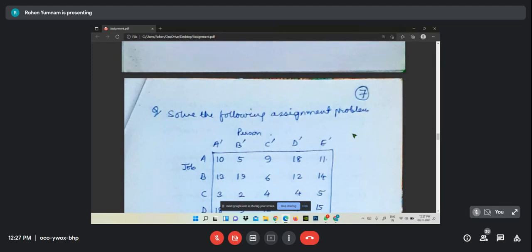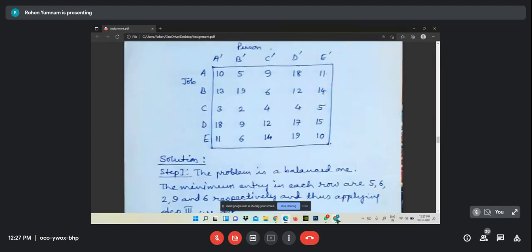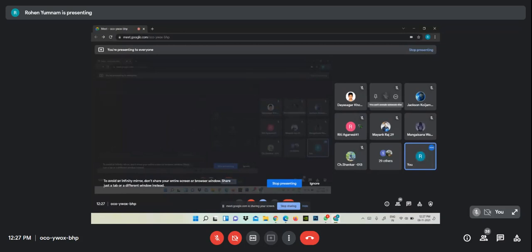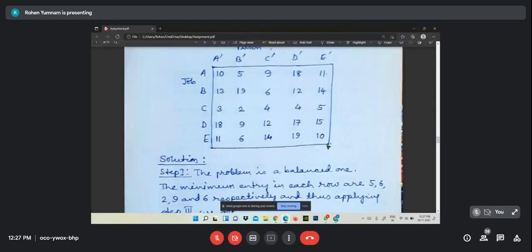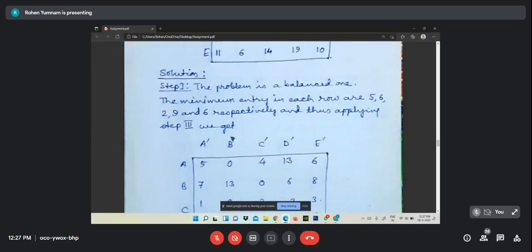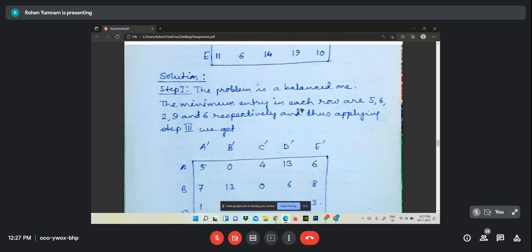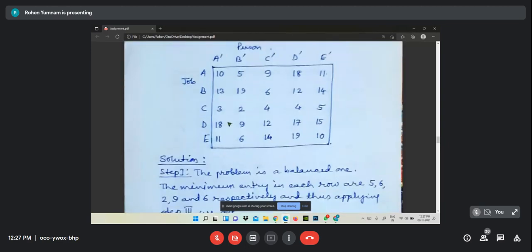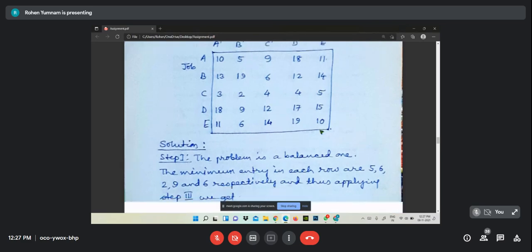Some of the steps you might not be able to understand easily, but in the problem everything will be known. See, let us come to step one. In the problem, let us see first whether it is balanced or not. Tell me whether it is balanced or not. Balanced, sir. Balanced, because 5 rows, 5 columns, it is balanced.